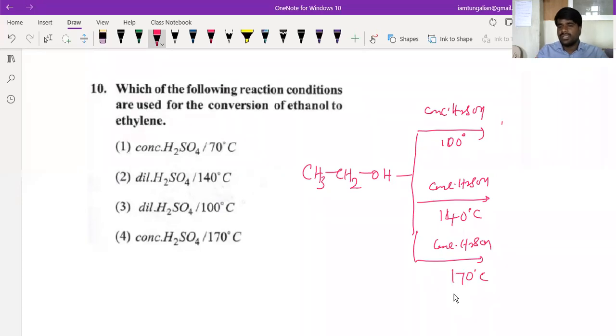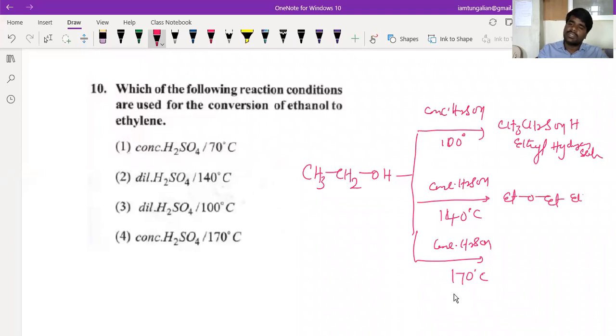Here you will get CH3CH2SO4H, which is ethyl hydrogen sulfate. Here you will get diethyl ether. And here you will get ethene, which you call ethylene.